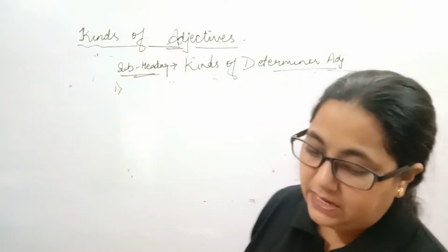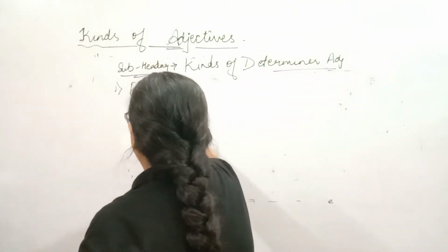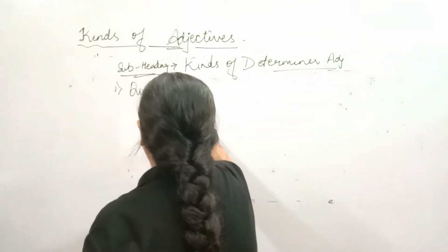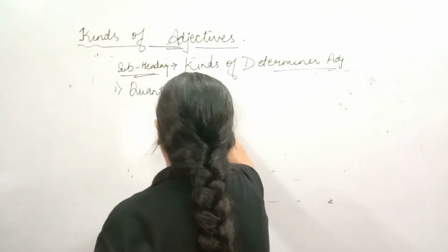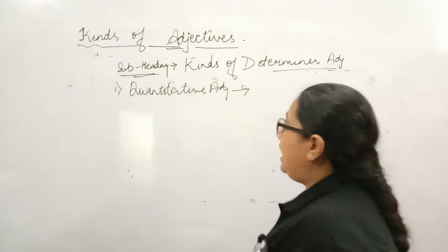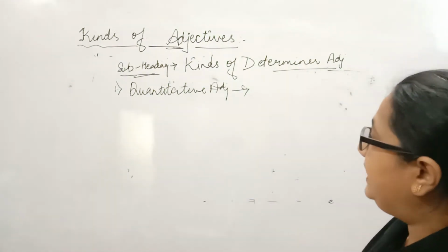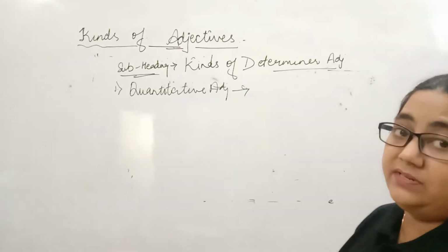The first being quantitative adjective. When I say quantitative, again the word itself describes the meaning. Quantitative means in quantity.